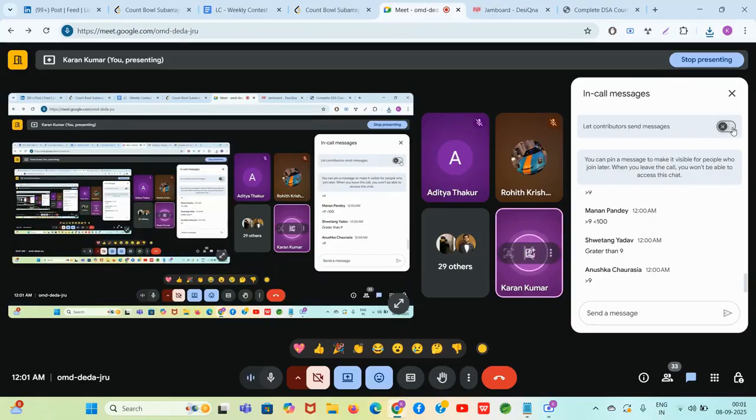Everyone write in the Google chat. Which is the previous greater element of 9? Can anyone tell? Think quickly. Which is the previous greater element of 9?